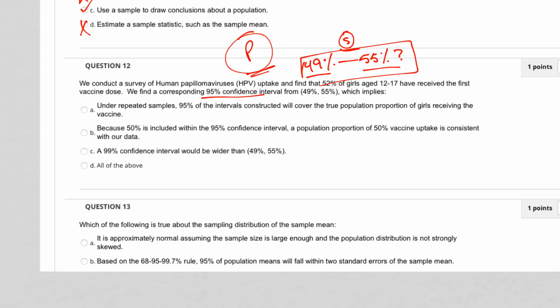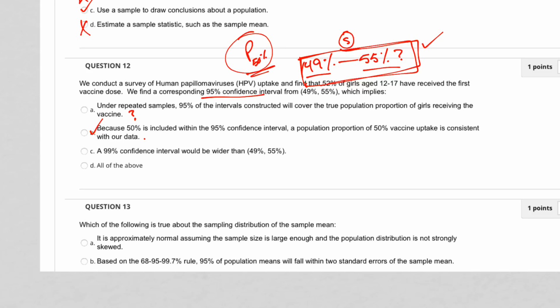Okay, so yeah, that kind of is, we'll put a question mark. Because 50% is included within the 95% confidence interval, a population proportion of 50% vaccine uptake is consistent with our data. Yes. So again, we're 95% confident that the true number is between 49 and 55. If we found that the true number was 50, then that agrees, so that's okay.